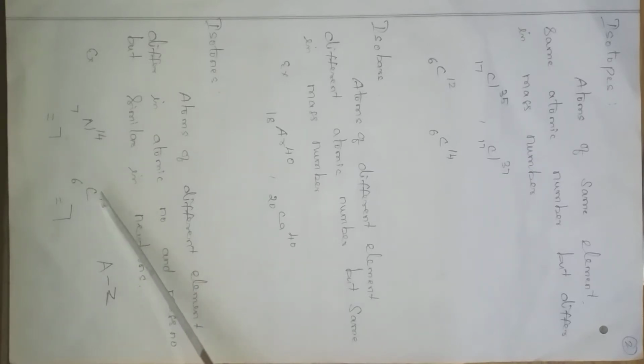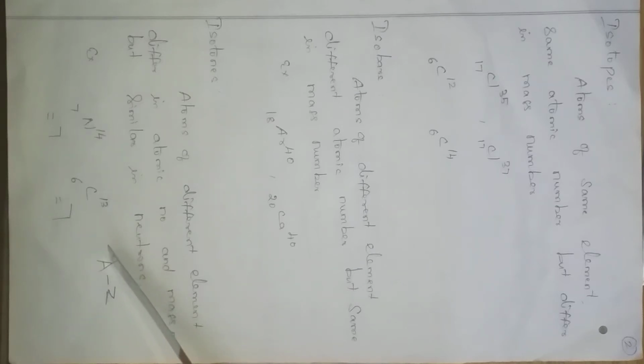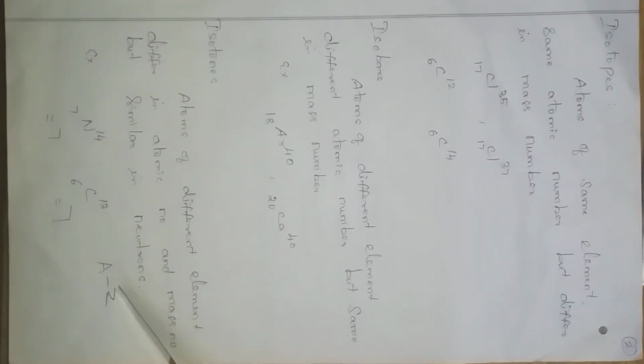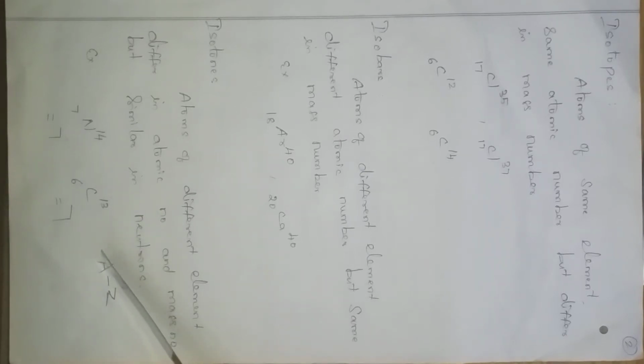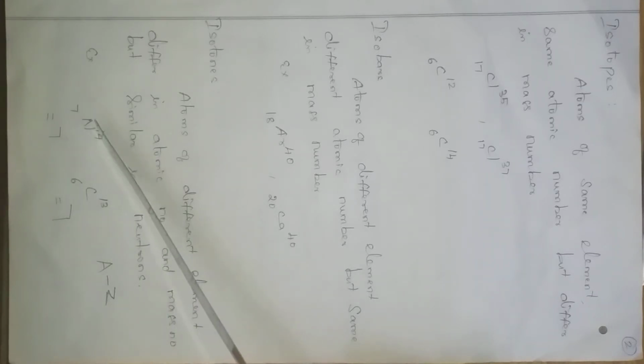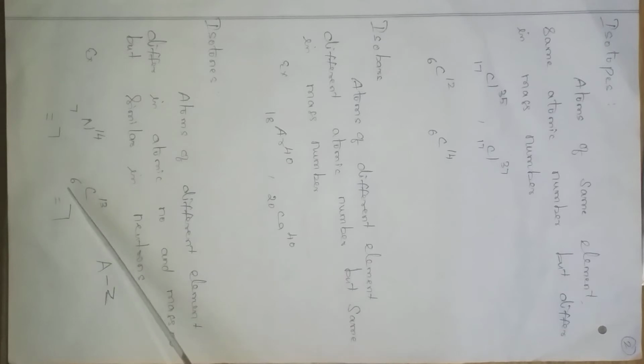their number of neutrons is the same. See, how will you calculate the number of neutrons? The formula is A minus Z. We know A is the mass number and Z is the atomic number. So the difference between the mass number and atomic number is called the neutrons. When we subtract 14 minus 7, 7 is the answer. 13 minus 6, here also 7 is the answer. So in both cases, the number of neutrons is the same. So they are called isotones.